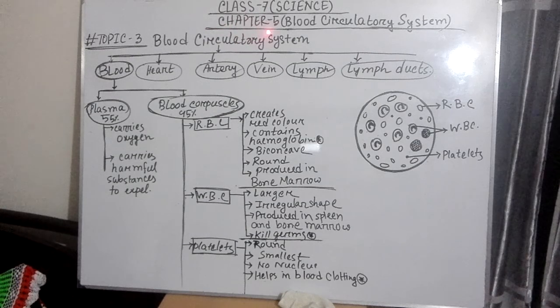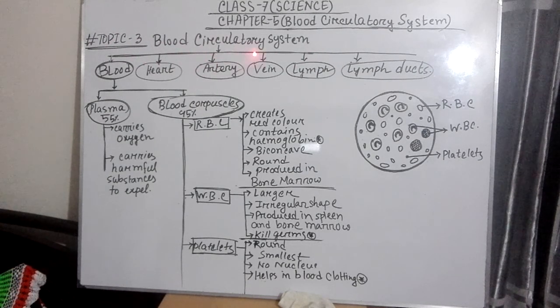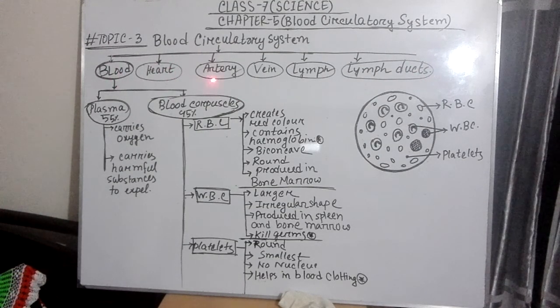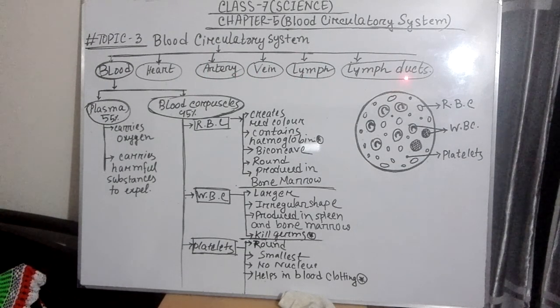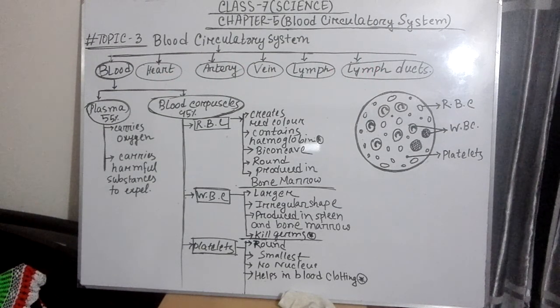At first we are seeing our chapter's name, Chapter 5, and Topic 3, blood circulatory system. This blood circulation system requires these organs: blood, heart, artery, vein, lymph ducts. Each type of organ will be discussed in the later sessions of our science class. But today we are going to discuss all the things about this blood.